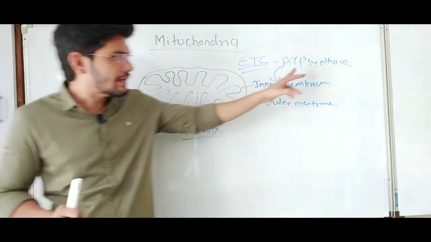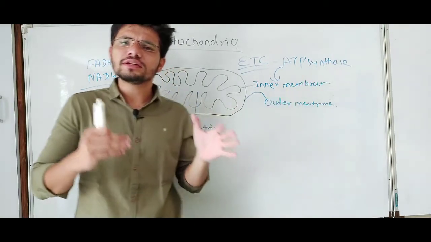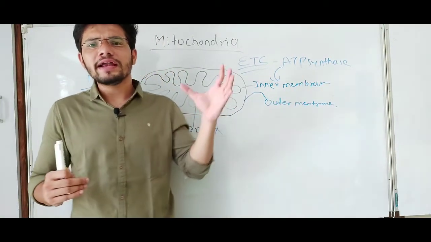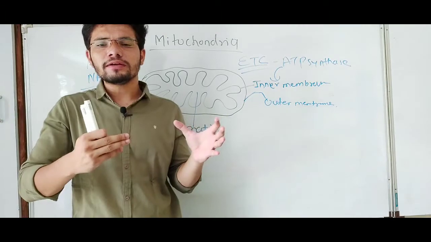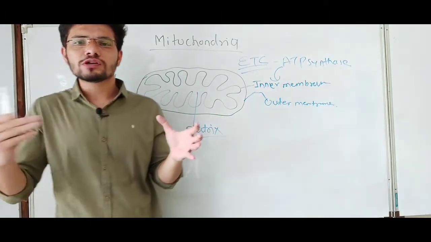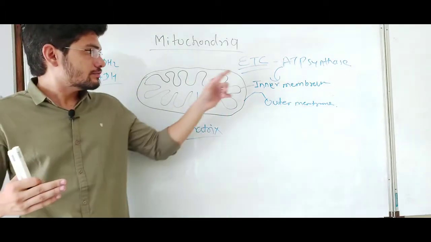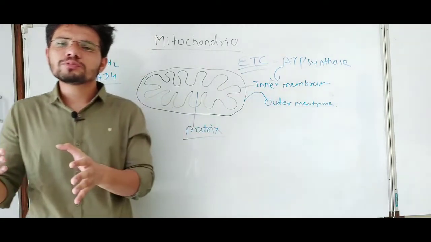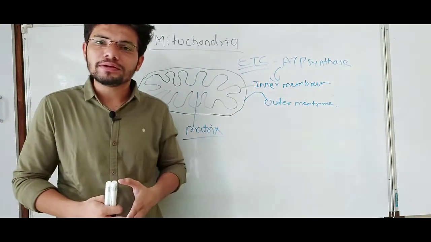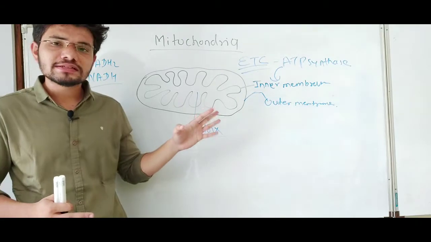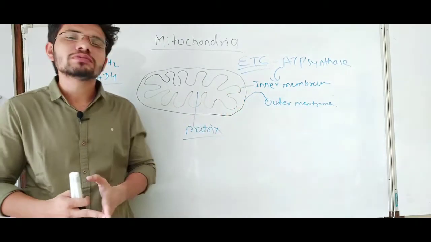With the help of ATP synthase enzyme, ADP plus phosphate is joined and ATP will be made. So this ATP synthesis occurs in the inner membrane of the mitochondria.